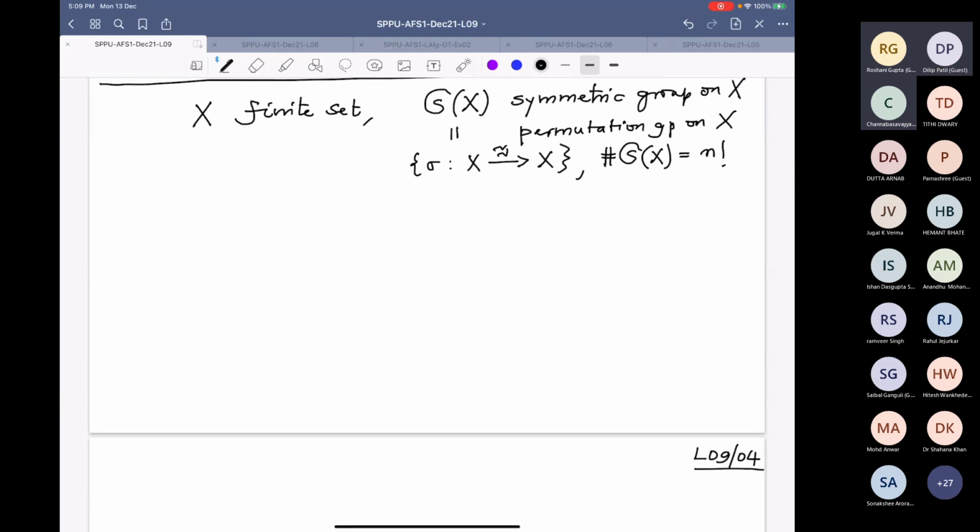So first of all, by the way, I can assume, because X is a finite set and the cardinality of X is n, that there is a bijective map from X to 1 to n.